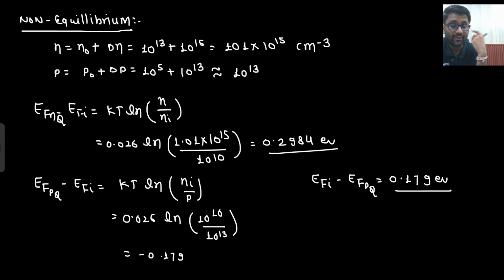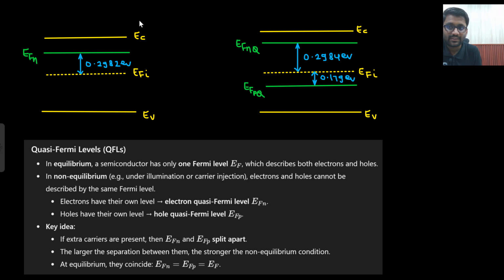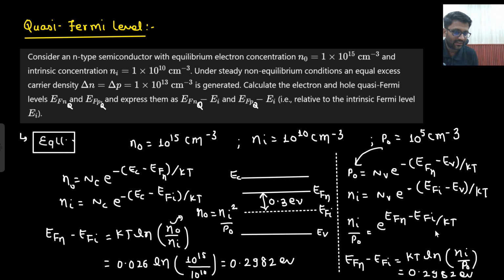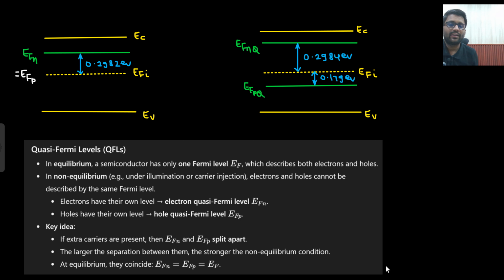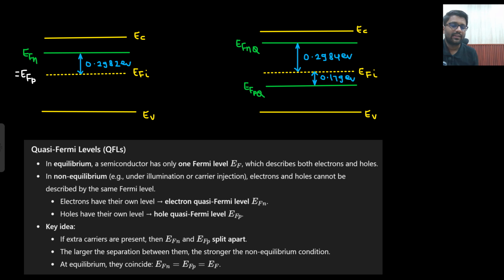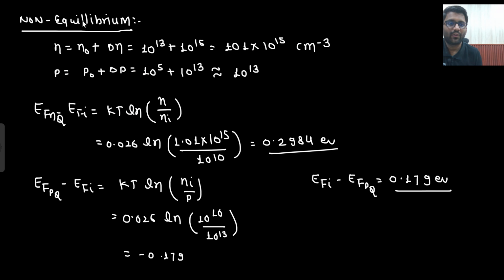Are you able to understand this point or not? Before equilibrium, this was the scenario. Here I can say that my EFN was equal to EFP. If I calculate the difference taking the whole concentration into action, or taking the electron concentration into action, I was getting the same difference, that was 0.2982. Then the mass action law became invalid, non-equilibrium condition.